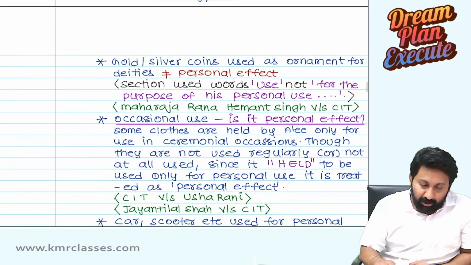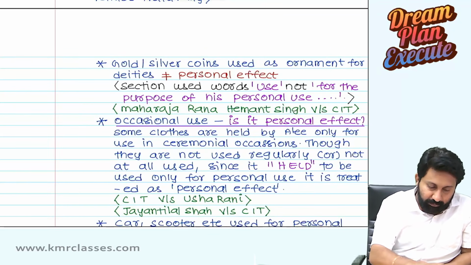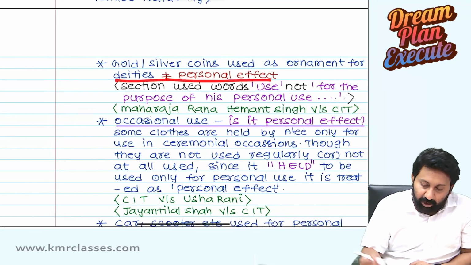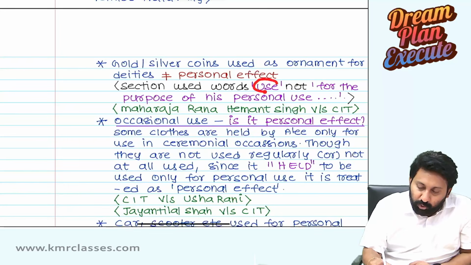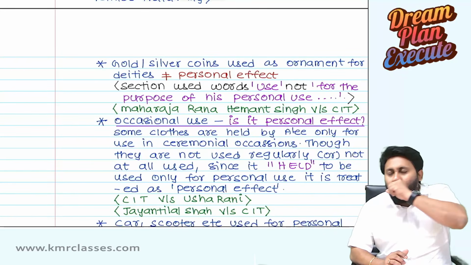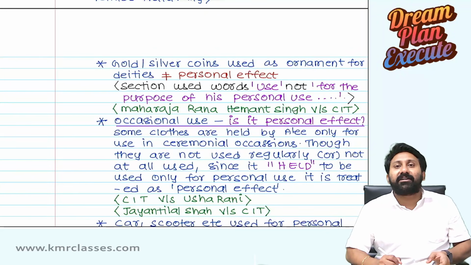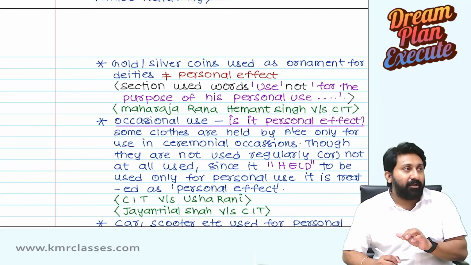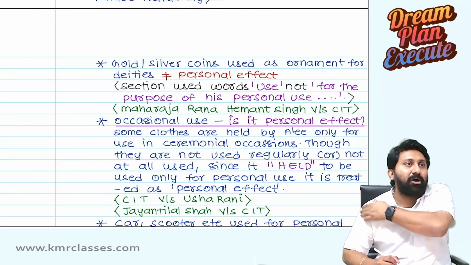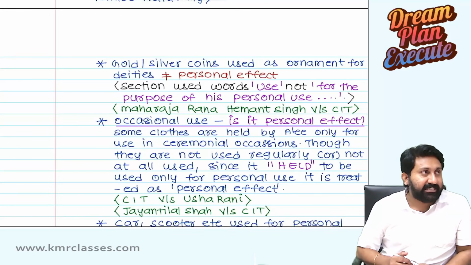So gold and silver coins used as ornament for the deity are not a personal effect. The section uses the word "use", personal use by the assessee, not "for the purpose of his personal use". If the word "purpose" were used, ornaments for gods would also come in, but they did not use it. This was held in Maharaja Rana Hemant Singh versus CIT.